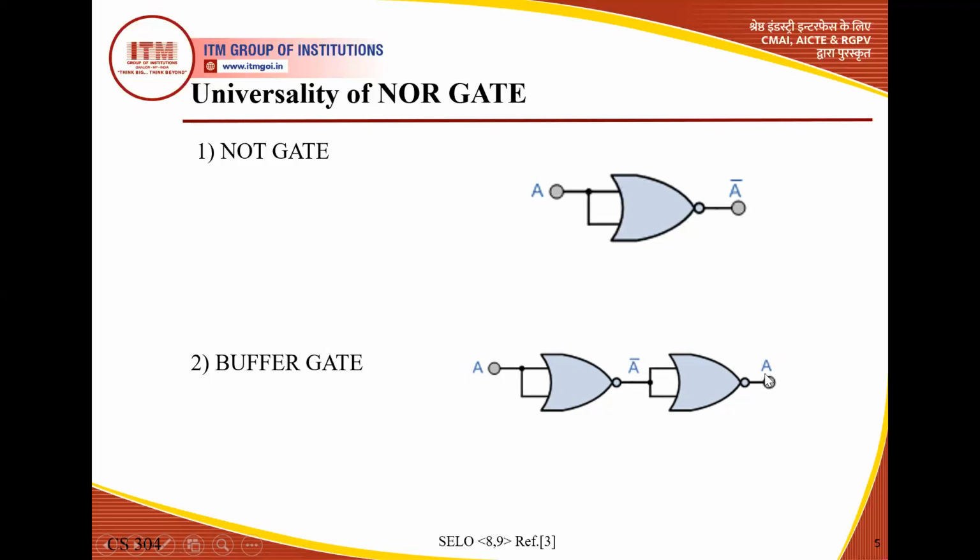It means the output follows the input. It belongs to the property of the buffer gate. Buffers are basically used for providing delay only, because there is no change in the output. So why do we use it? It is basically used for providing the delay for synchronization purposes.